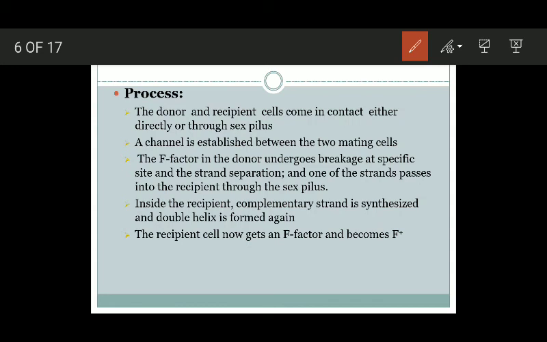Then a channel is established between two mating types. Okay, a channel-like structure forms, which we call the sex pilus. The F factor in the donor undergoes breakage at a specific site and strand separation, and one of the strands passes into the recipient through the sex pilus. This will become clear on the next slide.